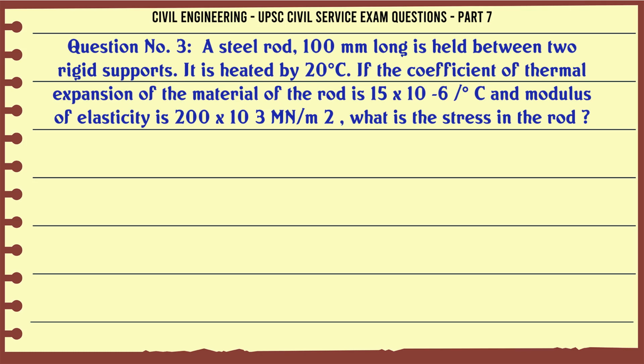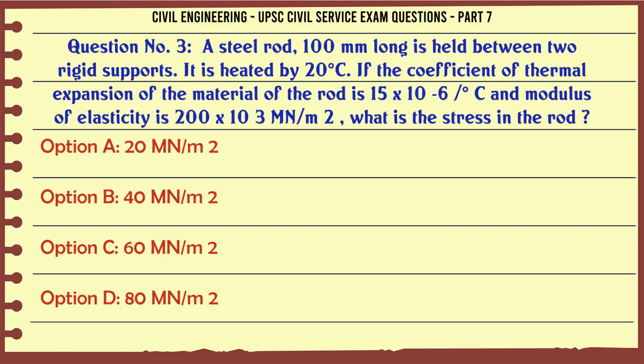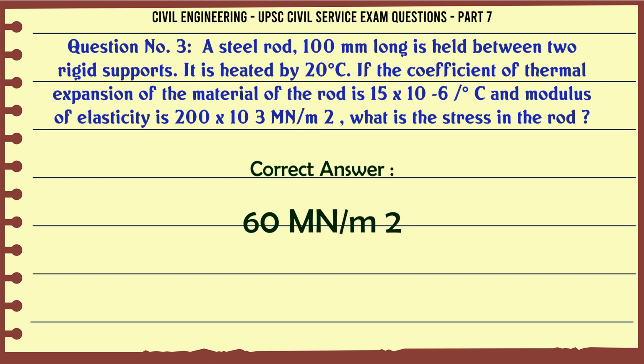A steel rod 100 mm long is held between two rigid supports. It is heated by 20 °C. If the coefficient of thermal expansion of the material of the rod is 15 × 10⁻⁶ per °C and modulus of elasticity is 200 × 10⁵ N/mm², what is the stress in the rod? A. 20 N/mm². B. 40 N/mm². C. 60 N/mm². D. 80 N/mm². The correct answer is 60 N/mm².